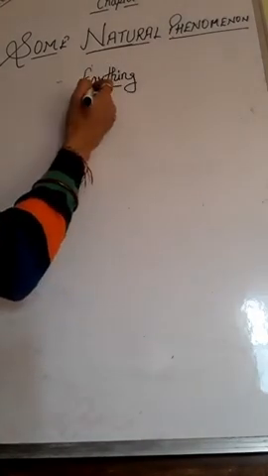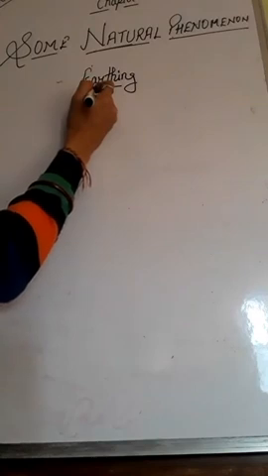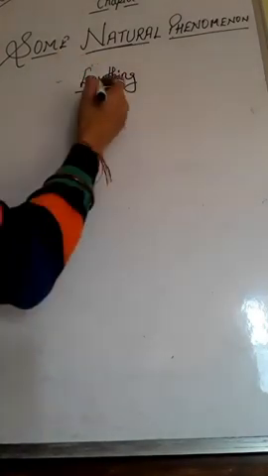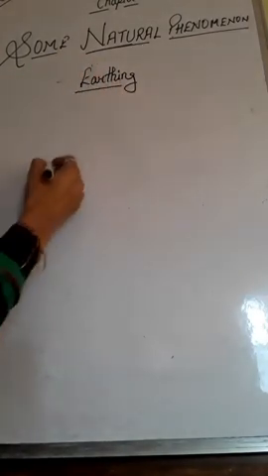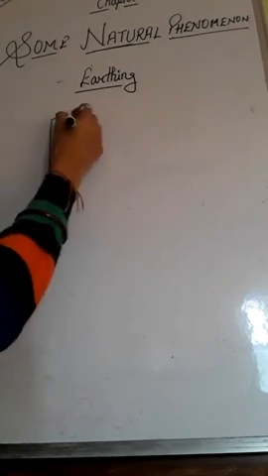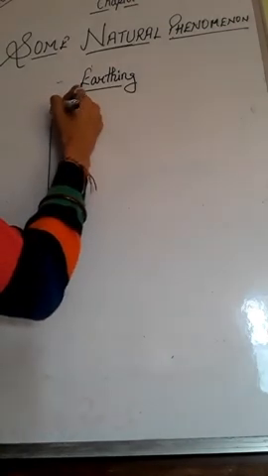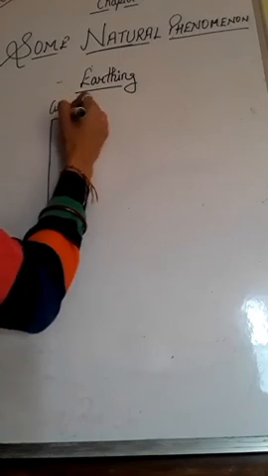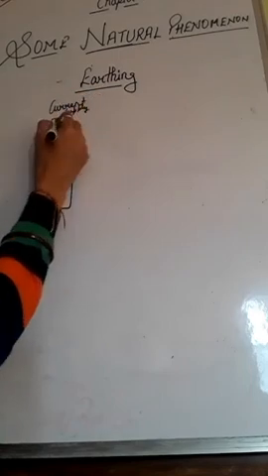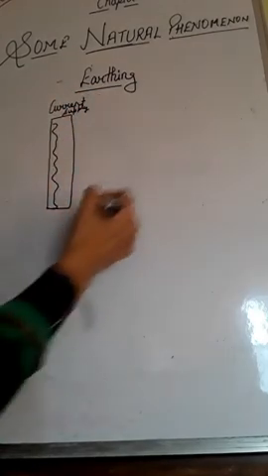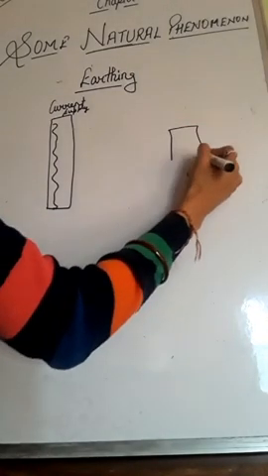Now the next topic is earthing. Earthing means the process of transferring charges from a charged object to the earth. Suppose here is an object from where we can supply current, and here is some electrical equipment.